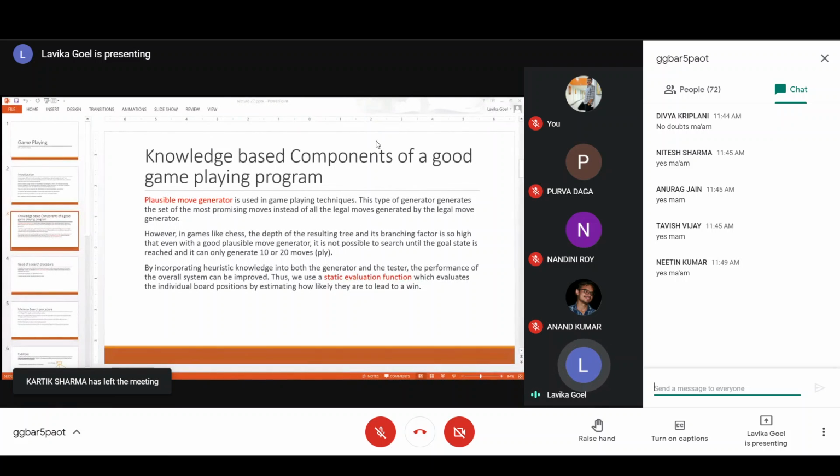So that your individual board positions are evaluated, and then we are able to find out which position is more likely to lead to a winning state, and we are able to choose that best move. So static evaluation function improves your test procedure. Plausible move generator improves your generate procedure. So if you use a combination of both of these components, you get an overall performance improvement. Okay. So these are the two knowledge-based components of a good game playing program. First is plausible move generator and second is static evaluation function. So plausible move generator improves the generate process and static evaluation function improves the test process.